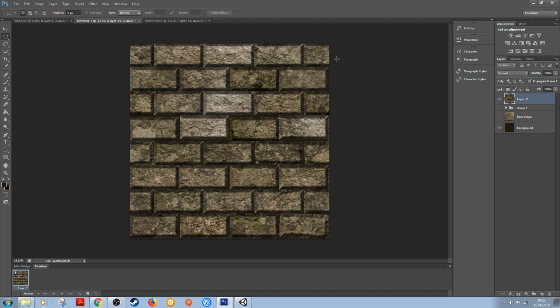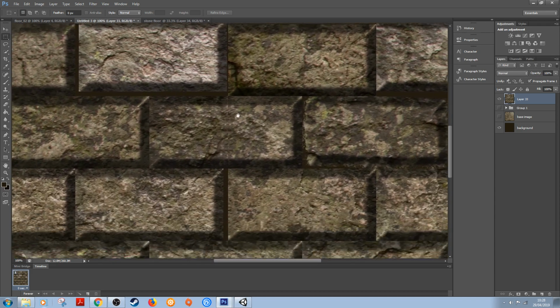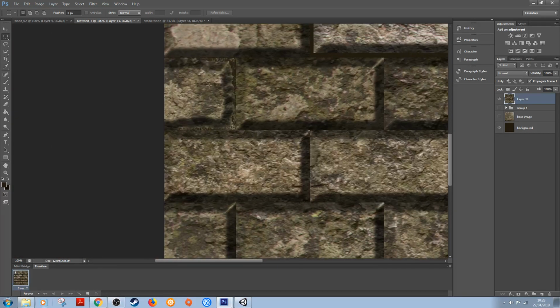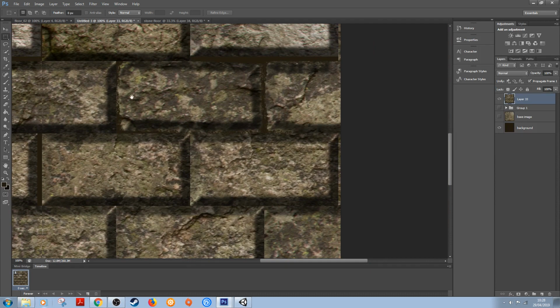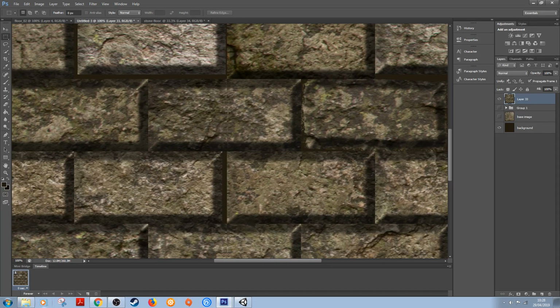So I'm going to click OK, and the reason we're doing this is so we can see any seams here. You can see where those original bricks that were on the edge, what I put on the edge here, are actually here. So you can see there's one of the ones that we made. What you want to do with this is, there are different ways you can sort it out. You can certainly use the stamp tool. You can use the spot heal.